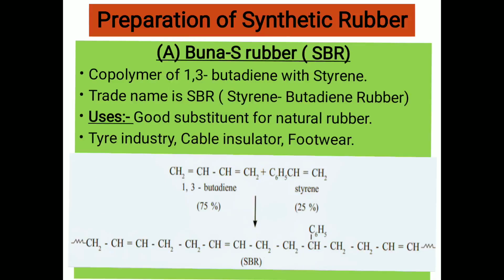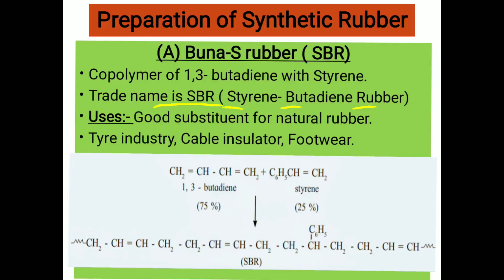Now second is synthetic rubber. Synthetic rubber means the preparation of rubber in the laboratory. Here we study Buna S rubber, Buna N rubber and neoprene. The first is Buna S rubber, which is also known as SBR, which stands for styrene butadiene rubber.